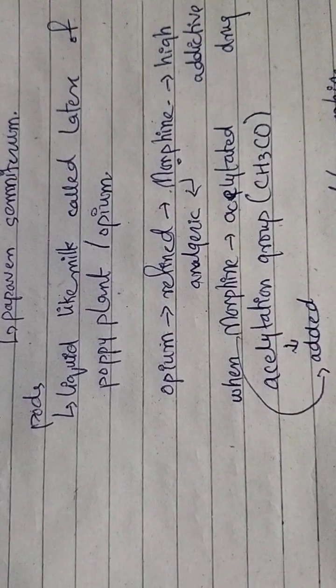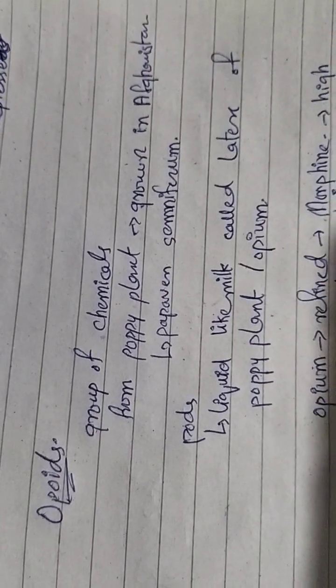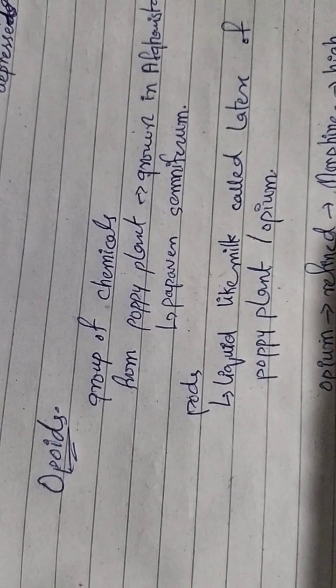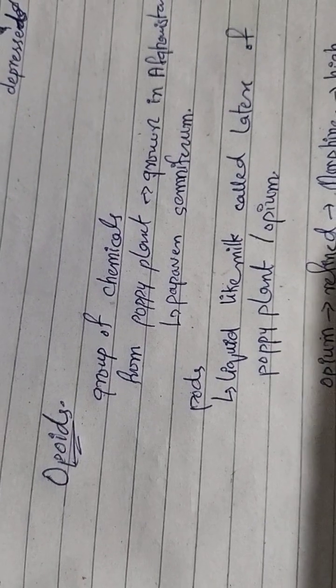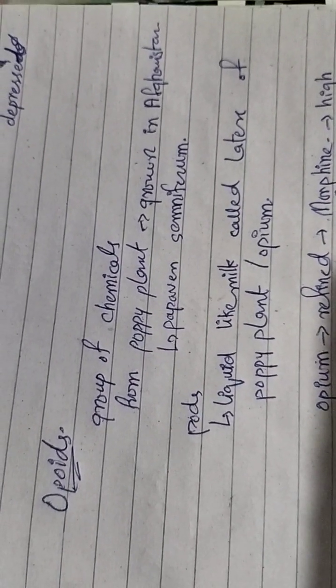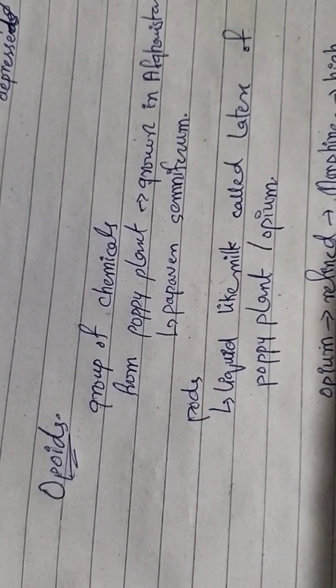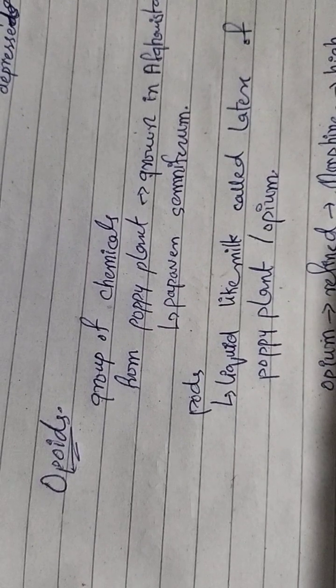Now one more point, that is about the opioids. When these drugs are going into our body, how are they affecting it? The receptors are present in our body for taking stimulus.